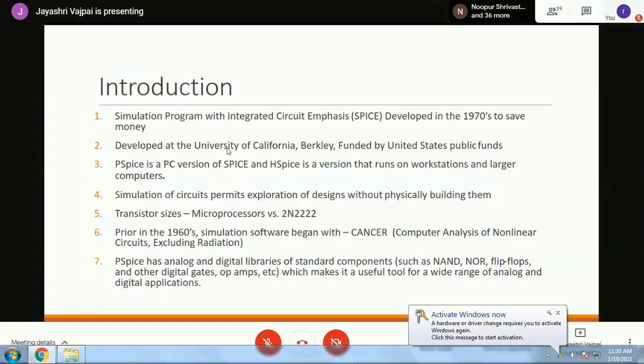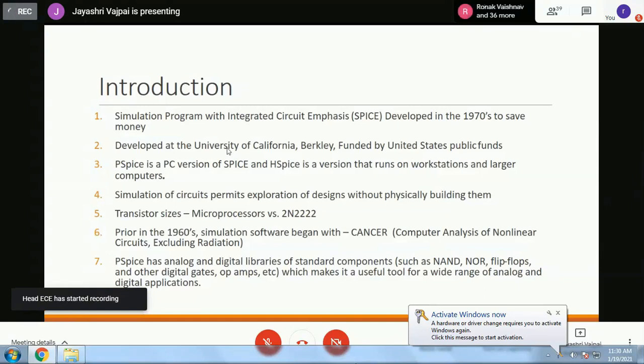Now, this is an outcome of another project, which was known as Computer Analysis of Nonlinear Circuits Excluding Radiation. Here, I would like to tell you that when we go for switch DC or even step function analysis of a given circuit, which is very, very common, switch DC or step function is one and the same thing. This is a nonlinear analysis. This is not linear analysis, right? And therefore, it focused on nonlinear circuits.